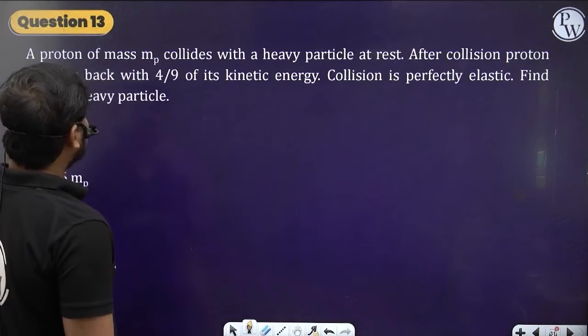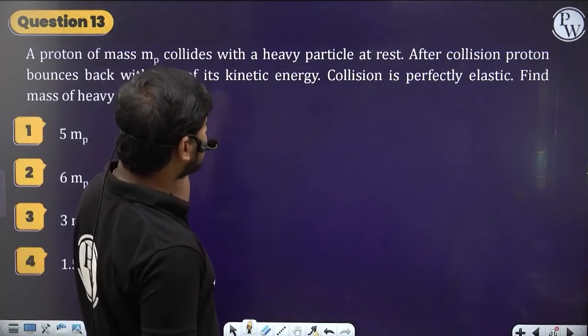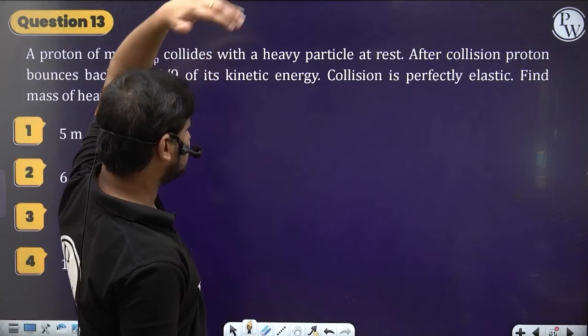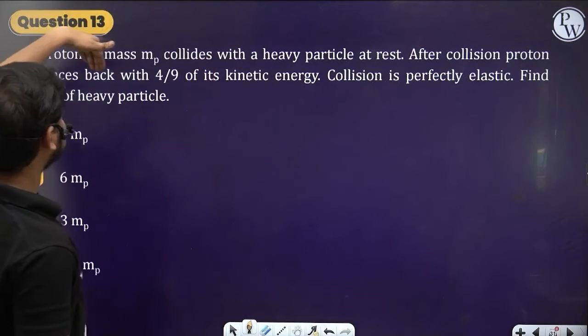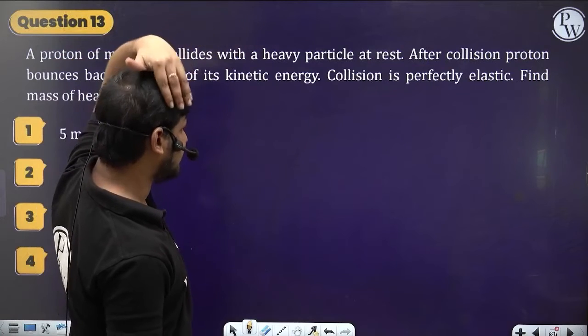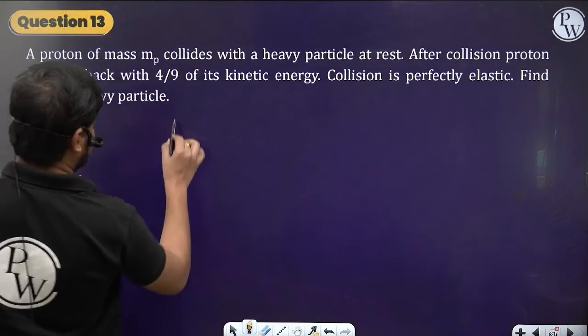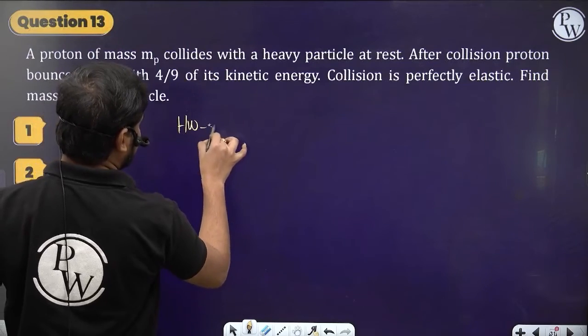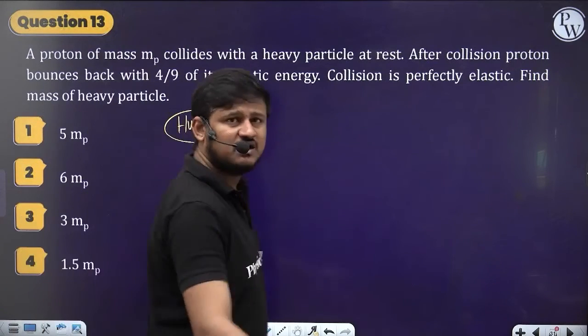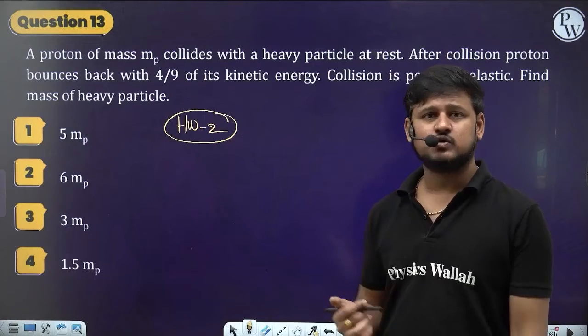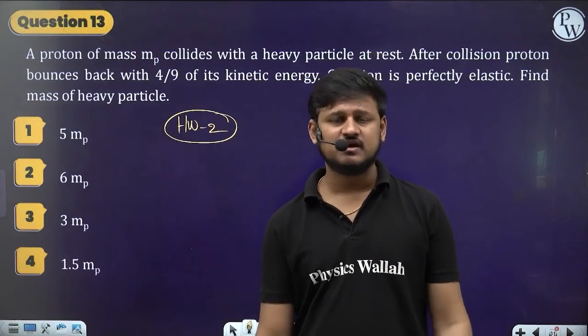A proton of mass mp collides with a heavy particle which is at rest. After collision, the proton bounces back with 4 by 9 times of its kinetic energy. The collision is perfectly elastic. Find the mass of the heavy particle. Take this as homework. Simple question again. These two questions, just try on your own. If you are not getting them, I'll solve them in the next class.